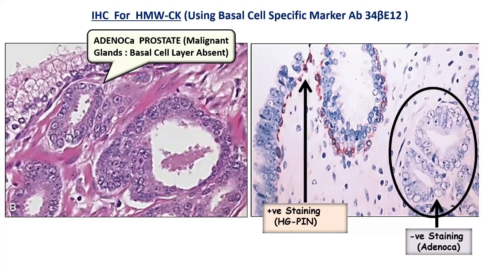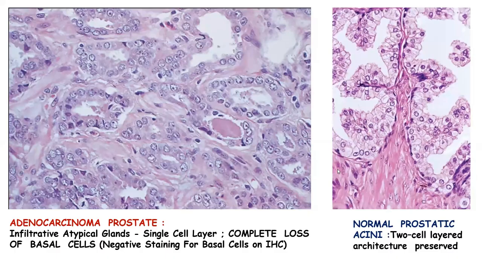So, of course, if you utilize a high molecular weight keratin, you will see that those neoplastic glands, which are actually the invasive carcinoma, absolutely lack the expression of these basal cell markers, while the HGPIN glands show some amount of patchy retention of the basal cells.